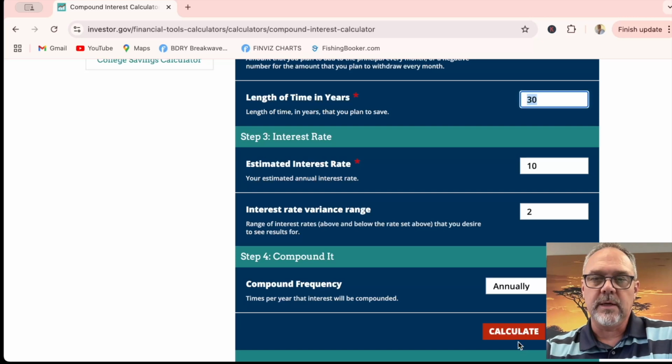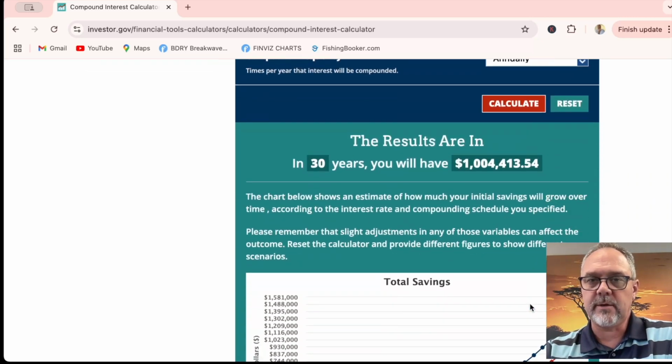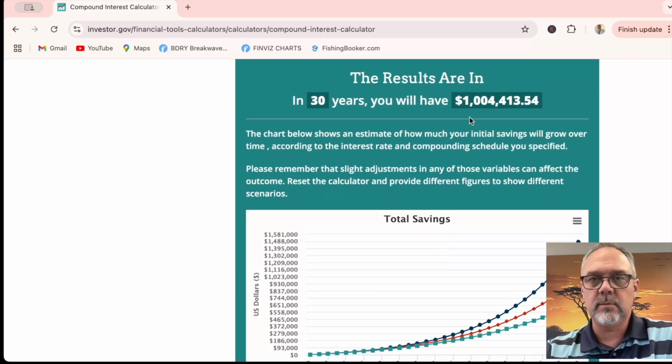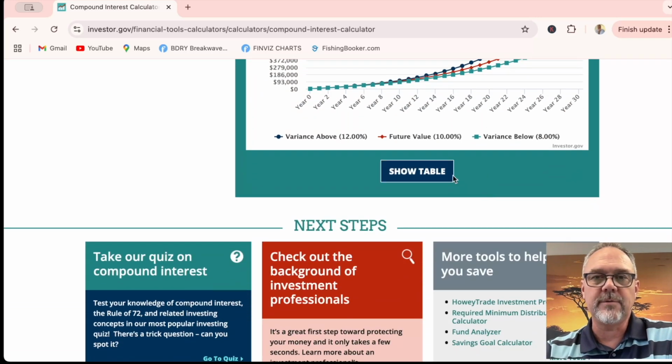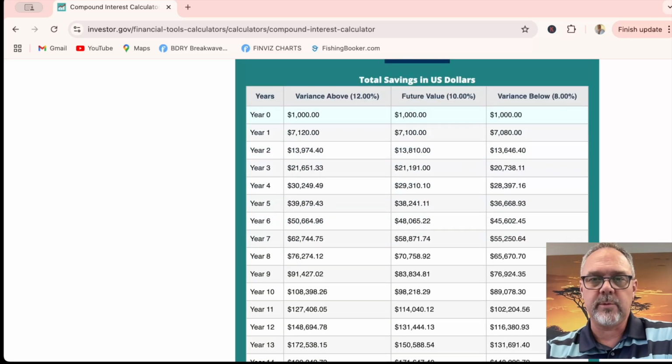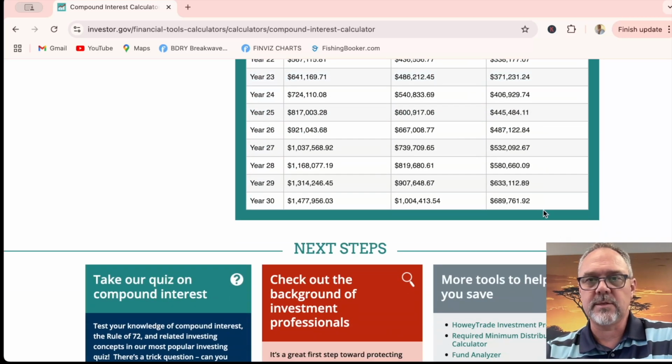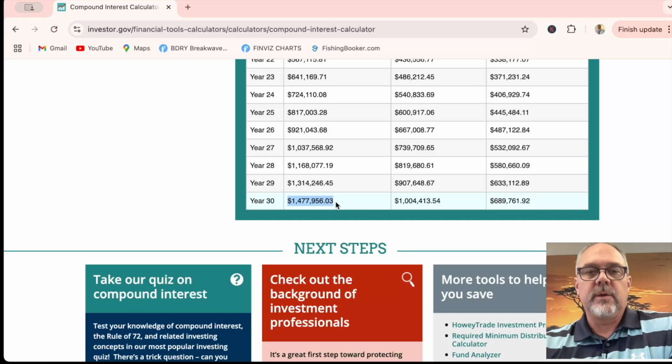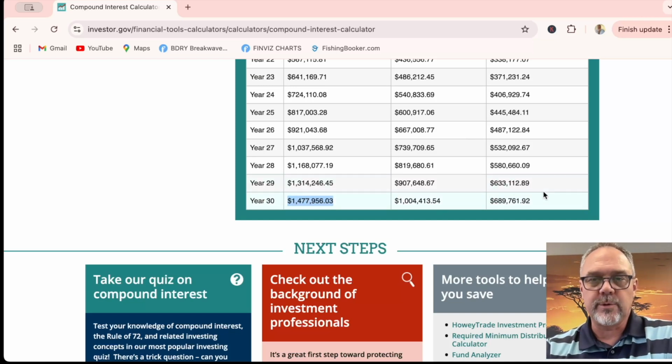And so you hit calculate again. You've got to hit calculate every time you change the numbers. So now that $500 a month car payment turns into $1 million after 30 years, from age 35 to age 65. On the low end of the table at 8%, you're looking at $689,000, and then $1 million in the 10% range, and then 1.5 or 1.477 million in the high range if you got 12% on your returns.